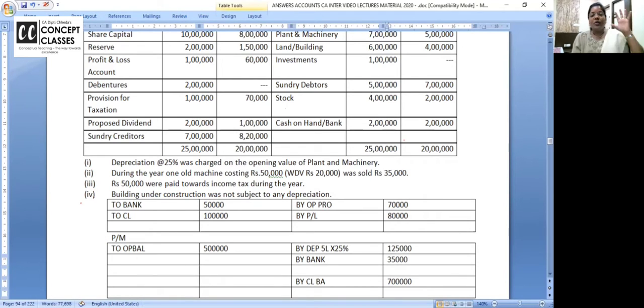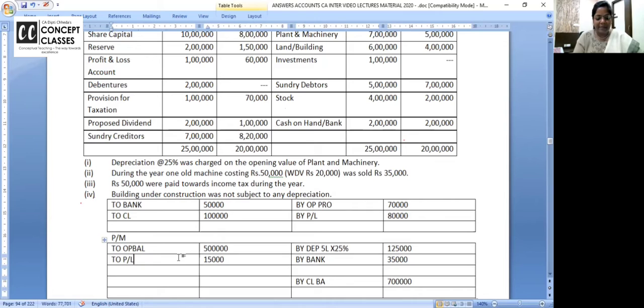How much is it sold for? 35,000. Original cost sale value wrong. WDV sale value correct. So this is what? 15,000 is the profit, which must have been transferred to P&L account. So deduct. In the add and less, 15,000 profit you have to deduct.